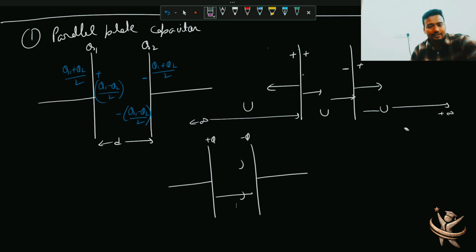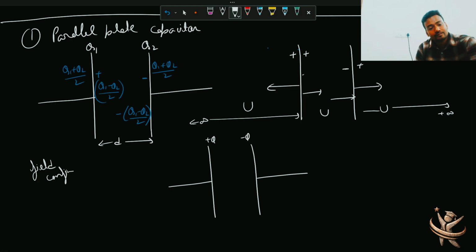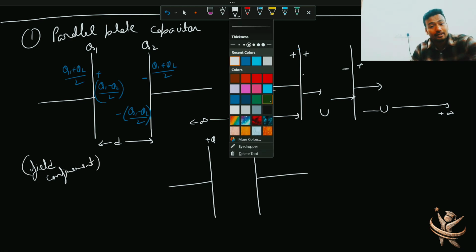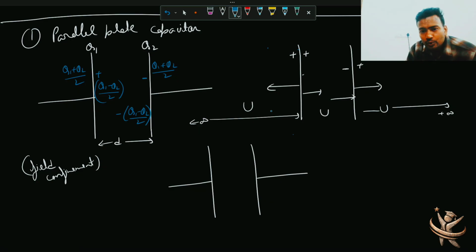Okay. So there is a term in case of capacitors that is called field confinement, and this is very important to understand here. But if I take the previous case, तो you have field in between them, तो plates के बीच में दोनों field add up हो जाएंगे and you'll get some field, and you have field here and you have field here also. Let's say E1, E2, and E3. All three fields are holding energy.